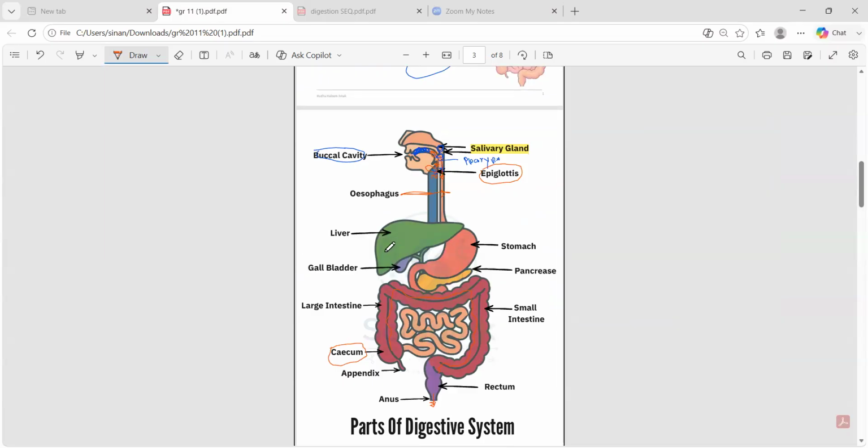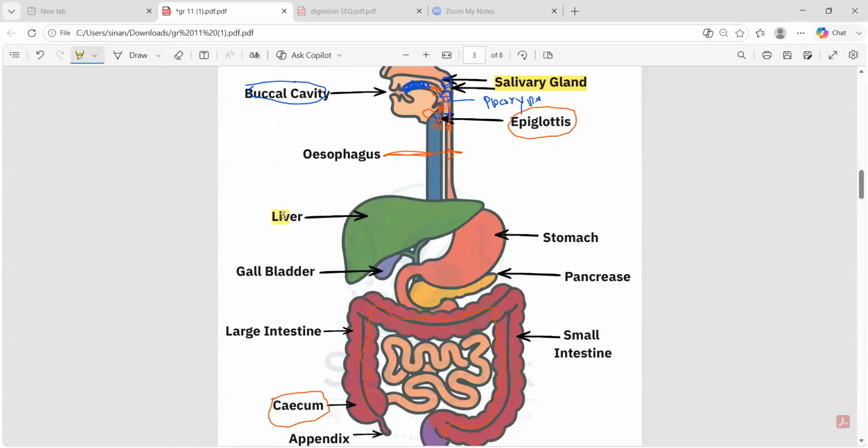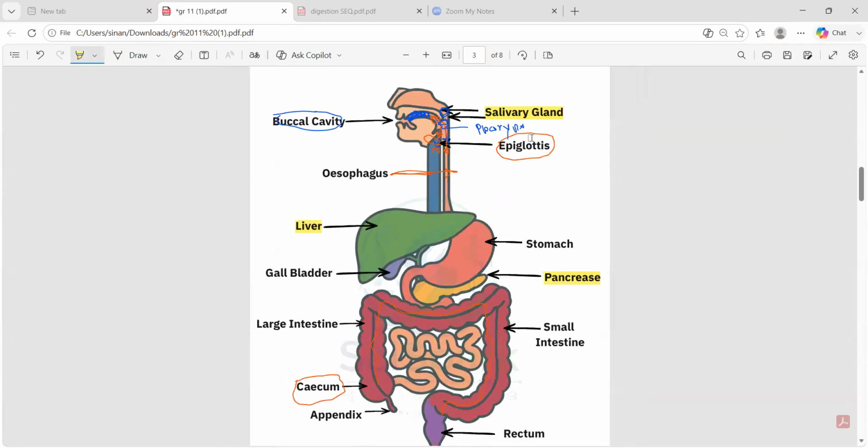Now we have a subpart. We call this the liver and the gallbladder. We studied that the liver is a gland. The liver is a specialized gland present in the digestive system. And also the pancreas. This leaf-like thing which is present below the stomach is known as the pancreas. Remember these three: the salivary glands, the pancreas, and the liver. And now we have the gallbladder.